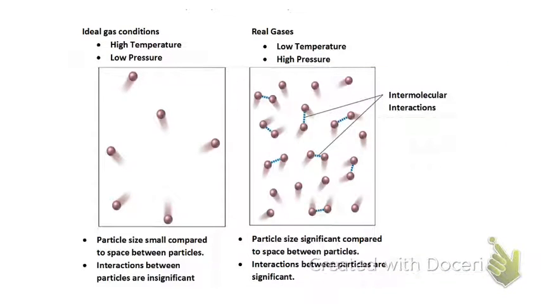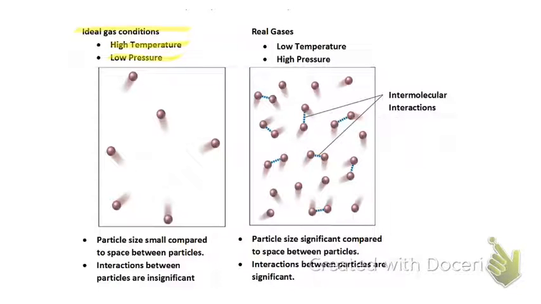So what are some of the conditions for these molecules at ideal conditions or at real gas conditions? For ideal gas conditions to occur, we mainly have an ideal gas at high temperatures and low pressures.